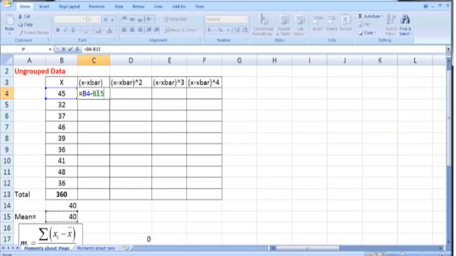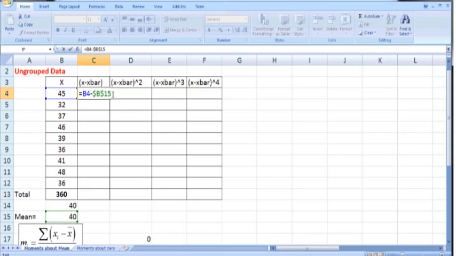Since we have to subtract this 40, one single number, the same x bar mean, from each of these data points, I am going to fix it by putting the dollars. So $B$15. Remember that this dollar sign is used before the column heading, which is B, and before the row number, which is 15.